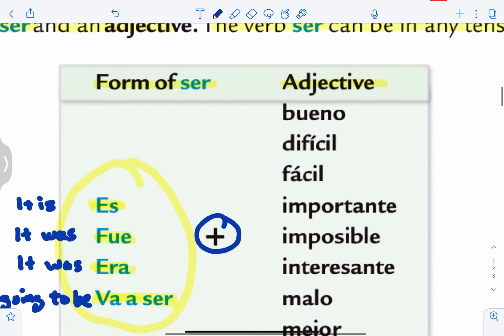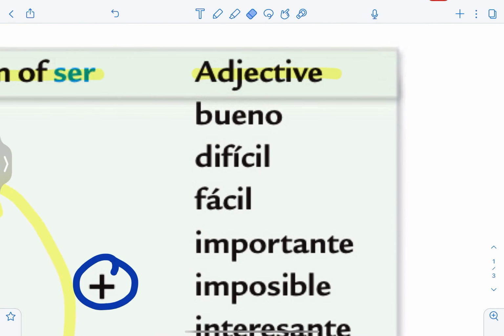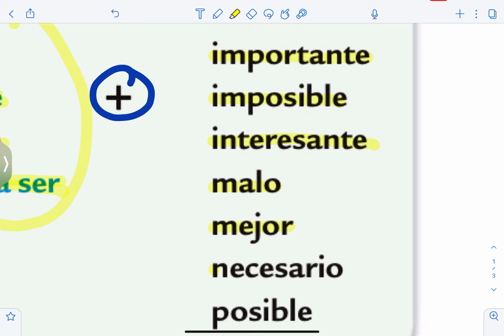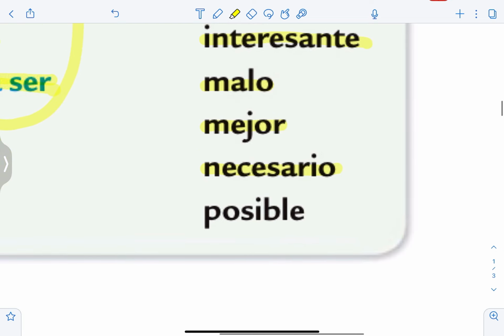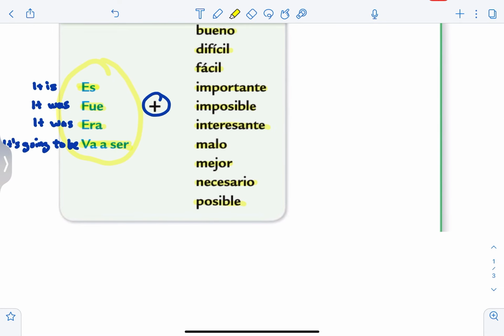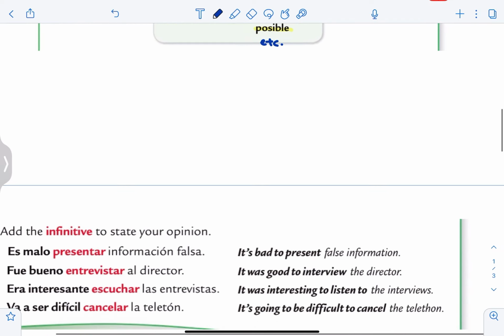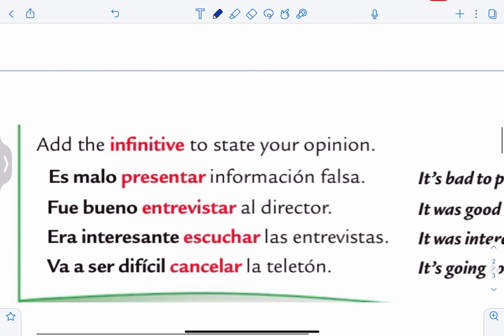Plus an adjective. Bueno, good. Difícil, difficult. Fácil, easy. Importante, important. Imposible, impossible. Interesante, interesting. Malo, bad. Mejor, better. Necesario, necessary. Posible, possible. So I can use one of these forms of ser plus an adjective. You can also make up your own adjective to form an impersonal expression. And then you just add the infinitive to state your opinion.